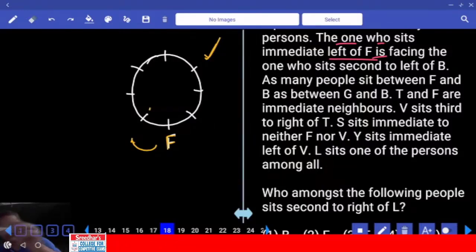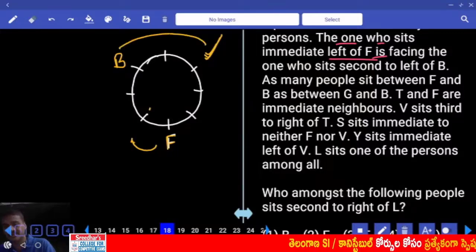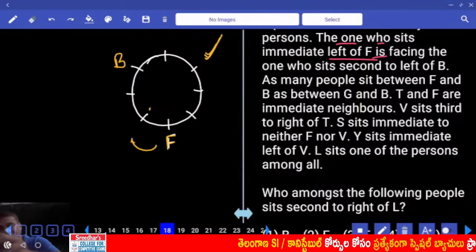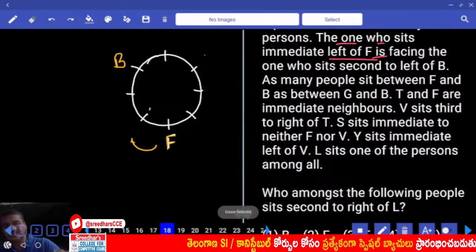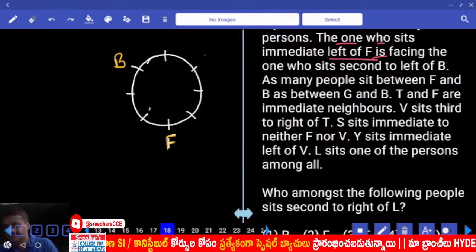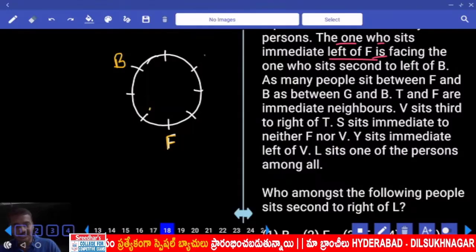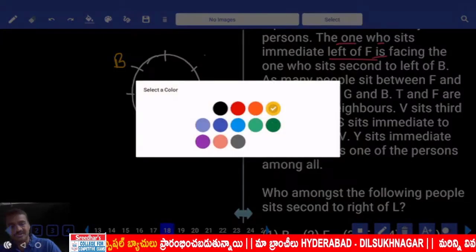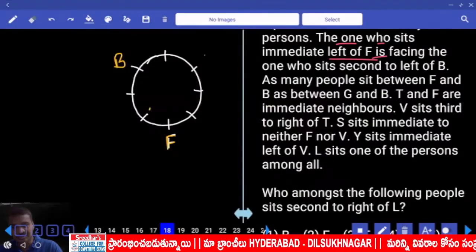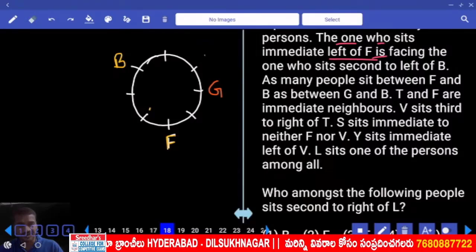Then B must be here. Clear? The one who is to the immediate left of B is facing this person. This person is seated second to the left of B. Clear? That means two persons are in between F and B, or B is seated third to the left of F. Isn't it? Then next one. As many people between F and B, so G and B. Now F and B, how many people are there? 2 people. And G and B, how many people? 2 people. Hence G must be here.